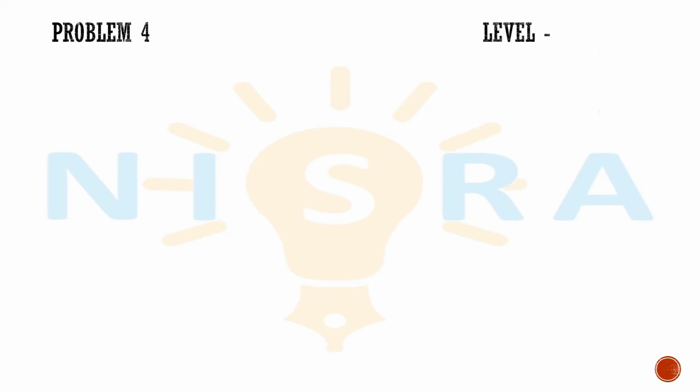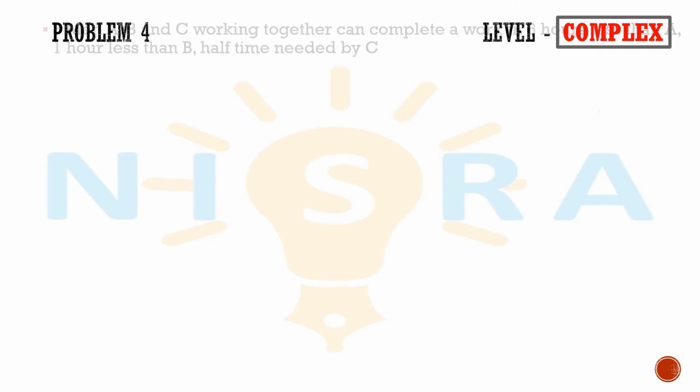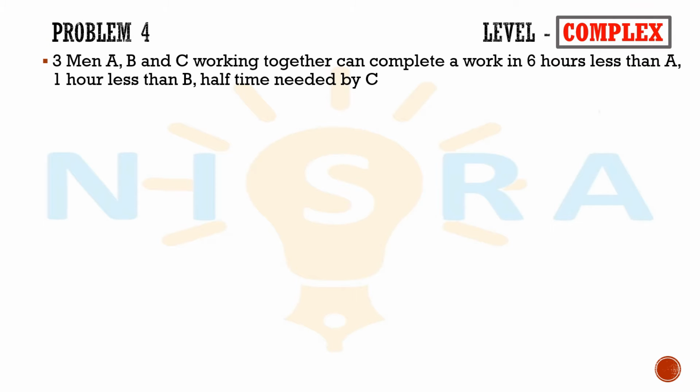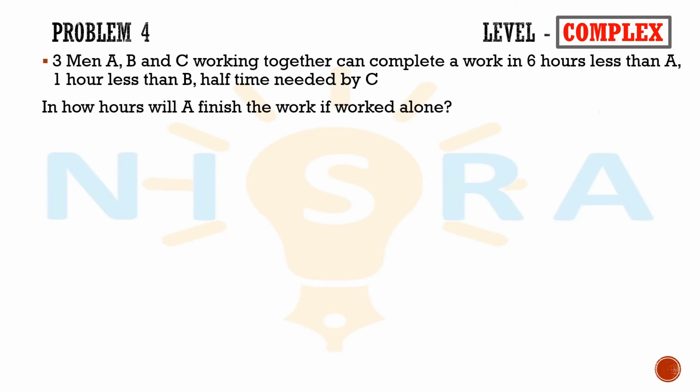Now we look into the next problem. Three men A, B and C working together can complete a work in 6 hours less than A, 1 hour less than B, and half the time needed by C. In how many hours will A finish the work if worked alone?